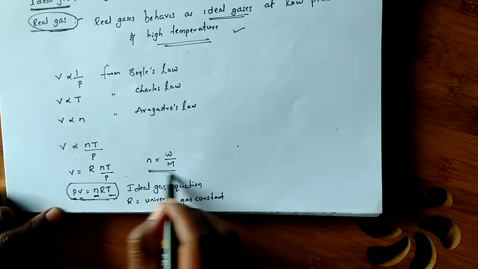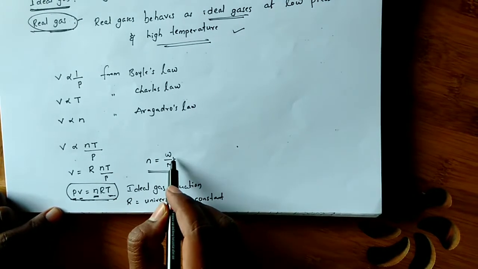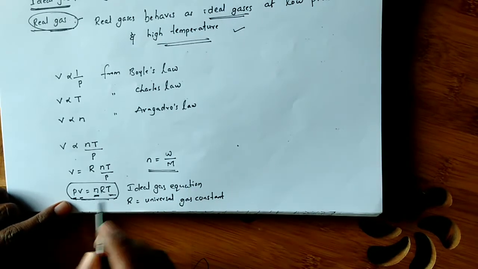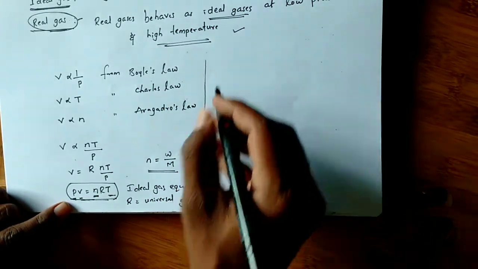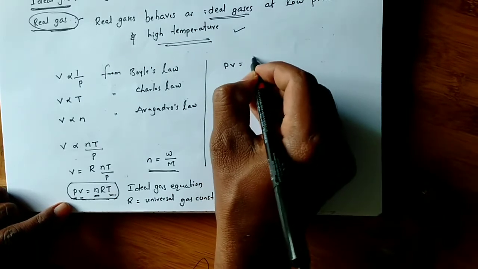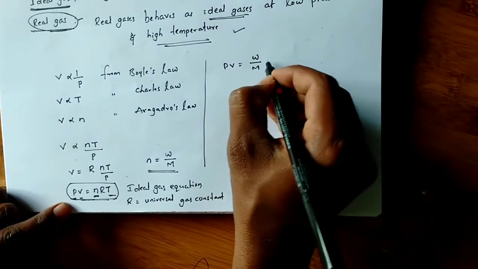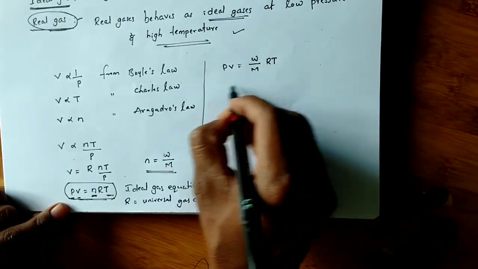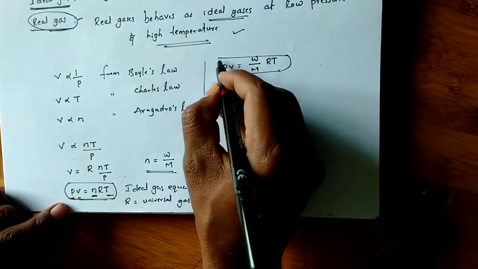Shall I substitute this, given mass by molecular mass, in this ideal gas equation? If I substitute here, PV equals given mass by molecular mass into RT. So this is another form of the ideal gas equation.